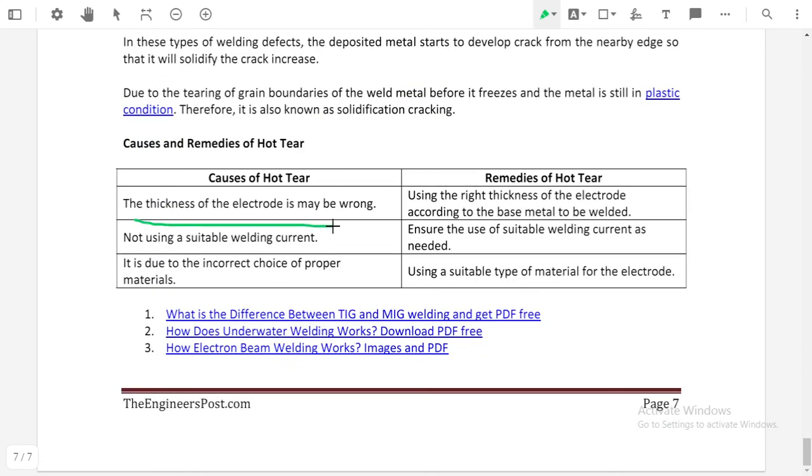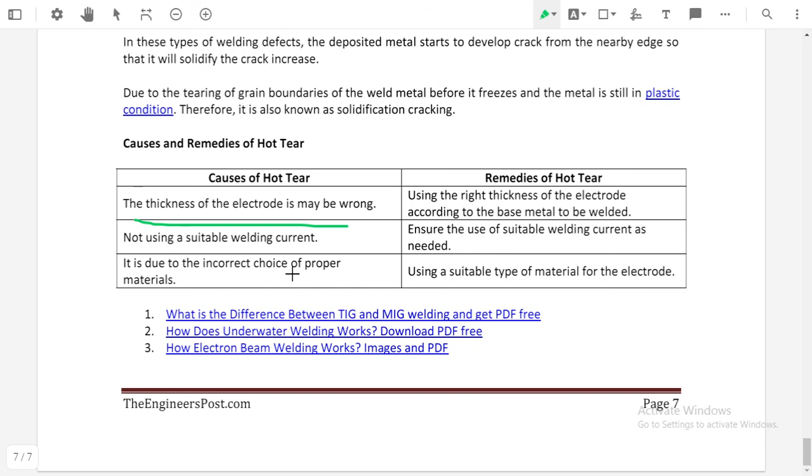The thickness of the electrode may be wrong. If the thickness or diameter of the electrode that we are using is not selected properly, then it will cause the hot tear. And to avoid this, we need to select the right thickness or correct diameter of the electrode. Not using a suitable welding current.